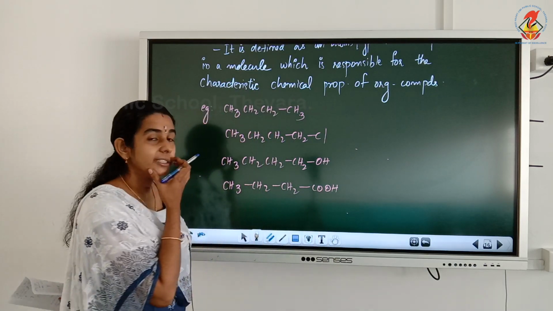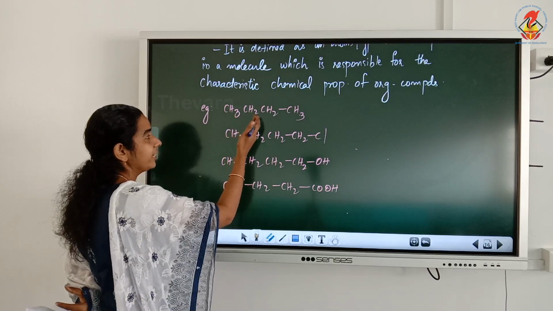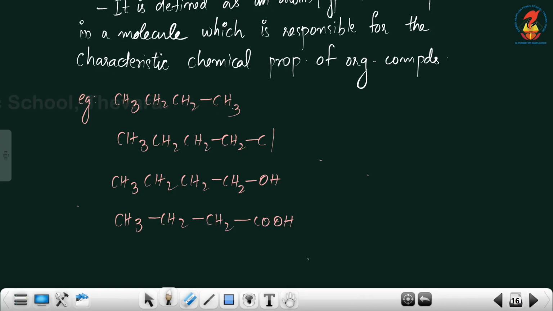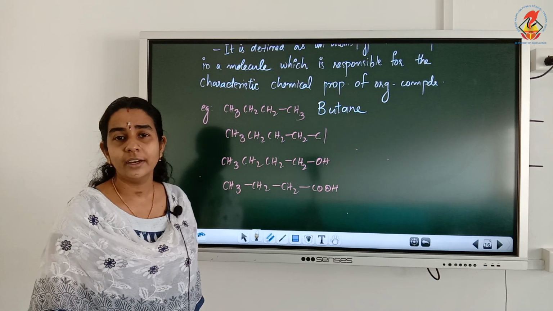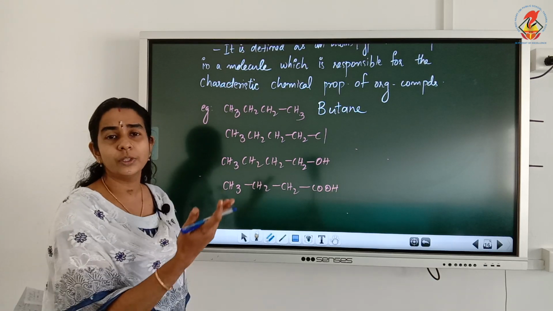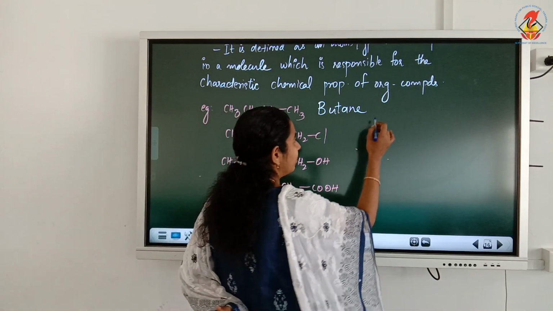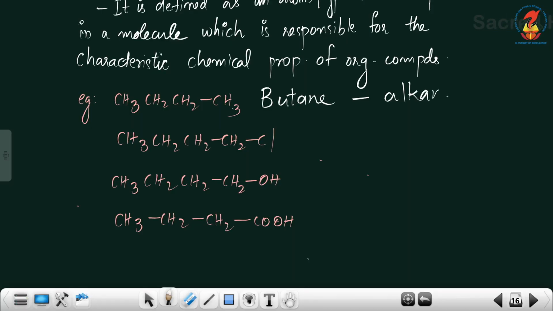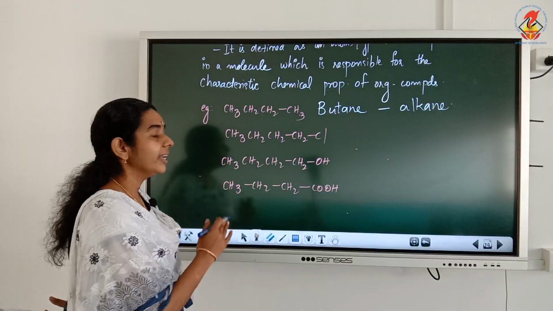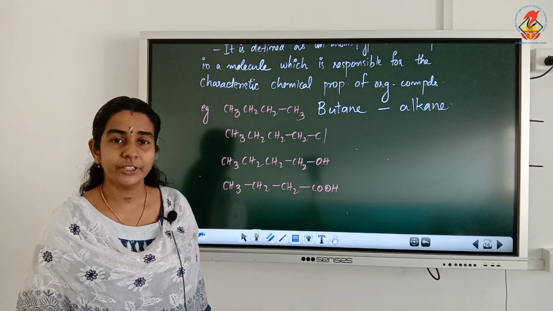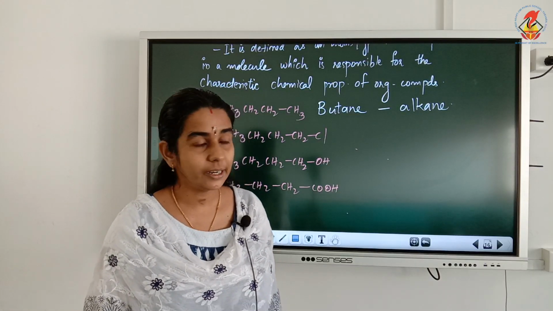See the first example given, CH3 CH2 CH2 CH3, that means it is butane. There is no other functional group present, so we can call it an alkane, containing only carbon and hydrogen with all carbon-carbon single bonds.